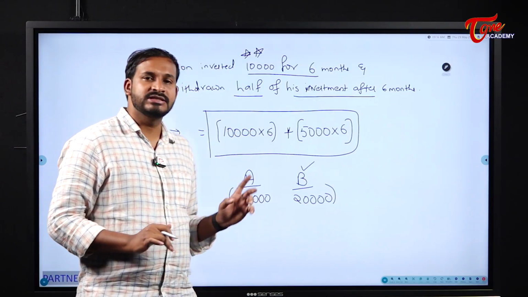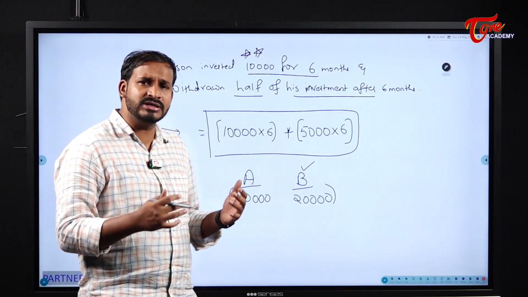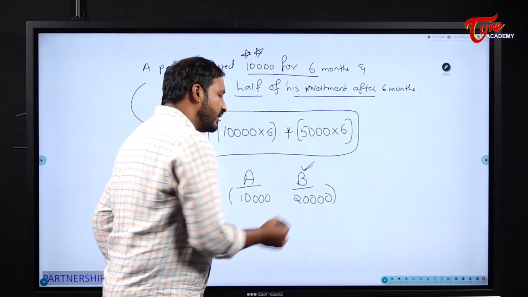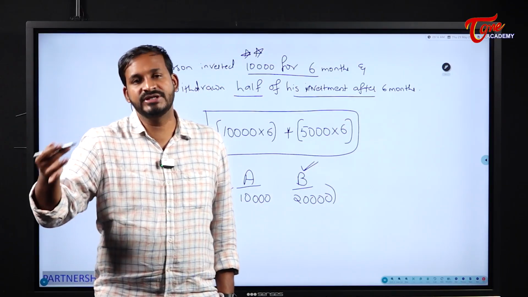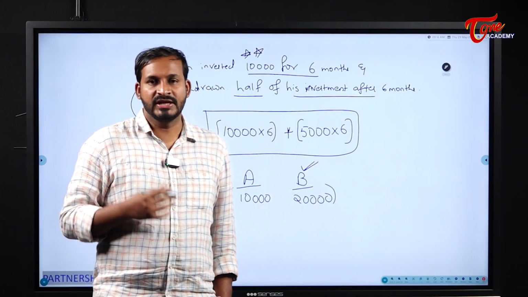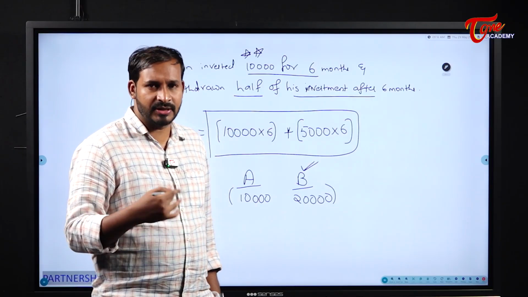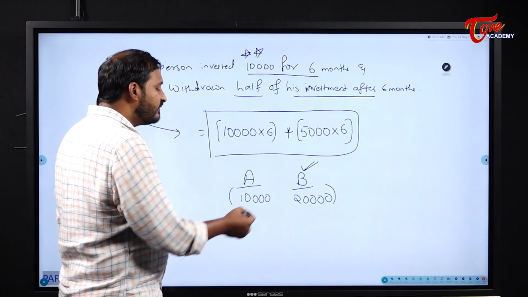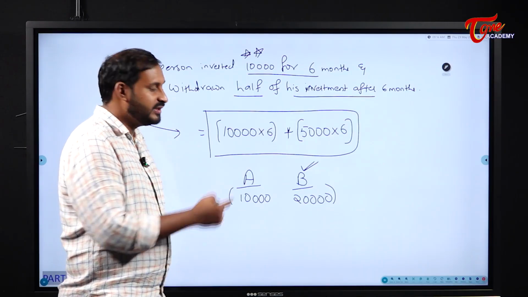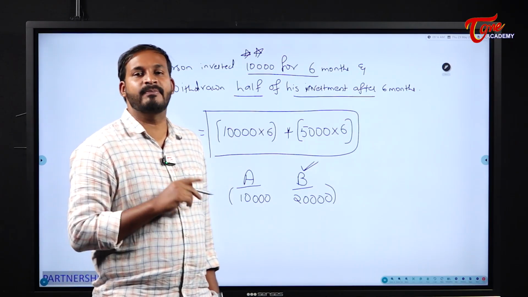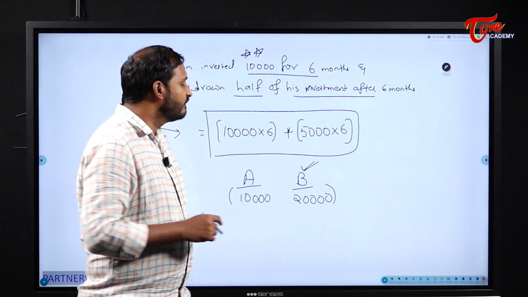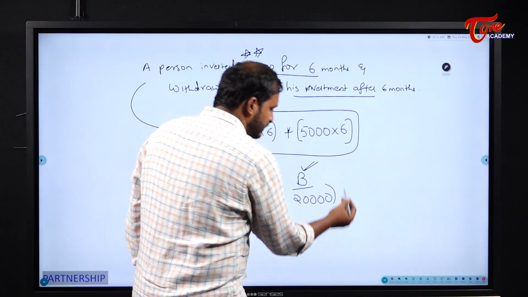Okay. So like this, 10,000 and 20,000. By common sense we can say that B should get more returns. Okay, good. Then how much B should get here, and what is the ratio? That means if the time period is constant, this type of partnership we call a simple partnership. Okay, we will see it. Next, this is one idea.